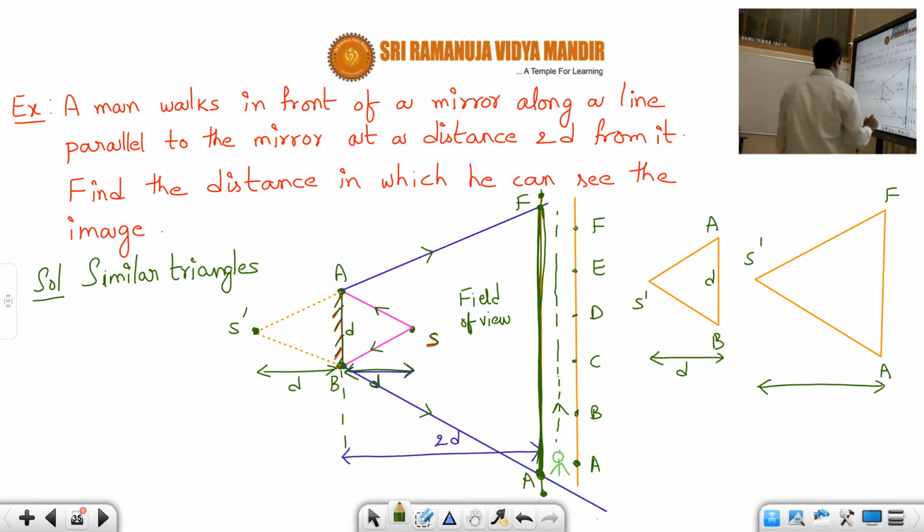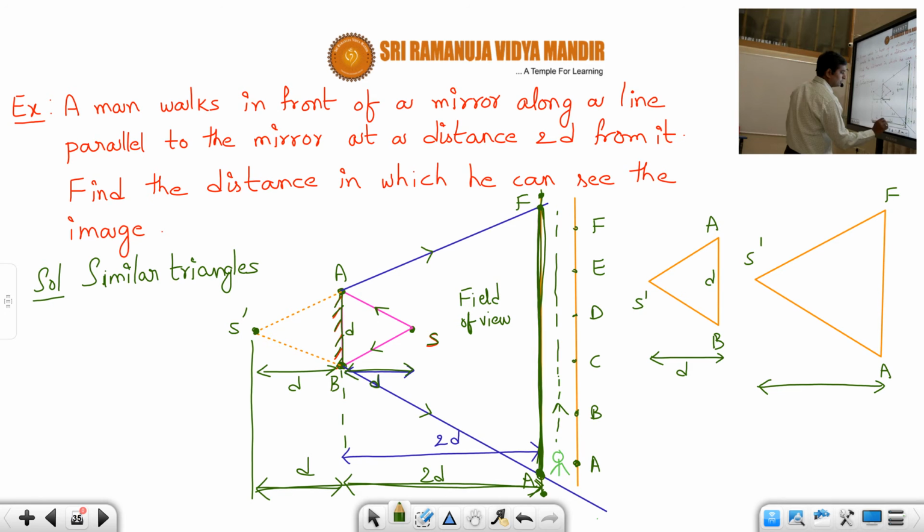What is the height of this triangle, students? Up to here it is D, and from here to here it is how much? 2D. So the total distance is 3D. So this is 3D, and I don't know this AF part, which is what I have to calculate.